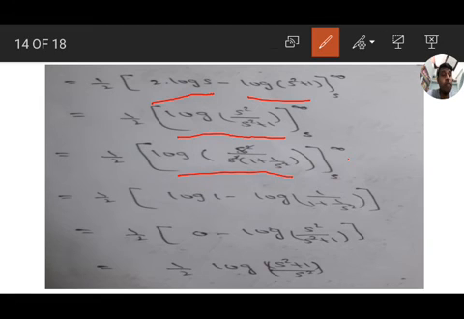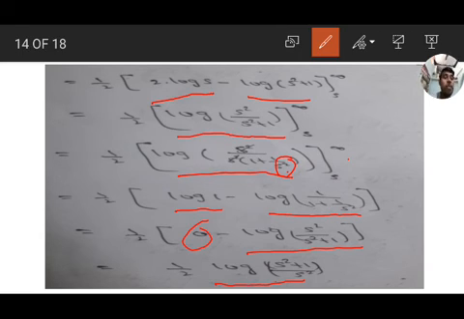At the upper limit infinity, we get 1 by 1 plus 1 by infinity square, which is 1 plus 0, so log 1. For the lower limit s, we get 1 by 1 plus 1 by s square. Log 1 value is 0, minus log of s square by s square plus 1 after simplification. So the final answer is 1 by 2 into log of s square plus 1 by s square.